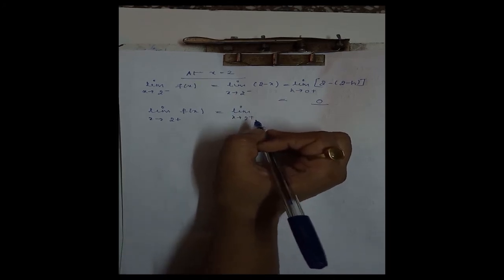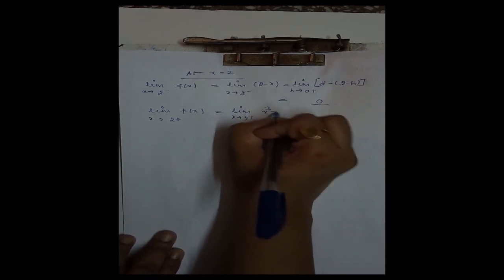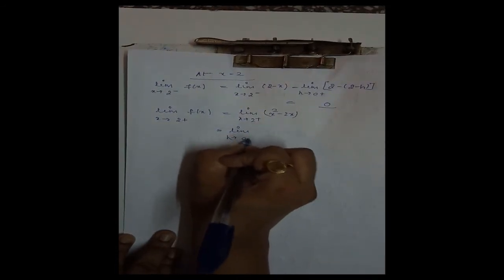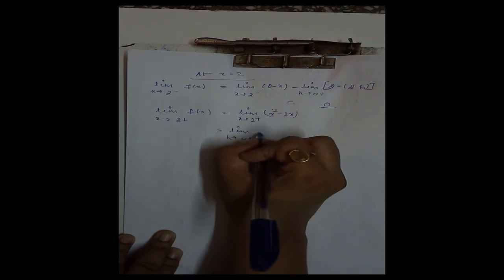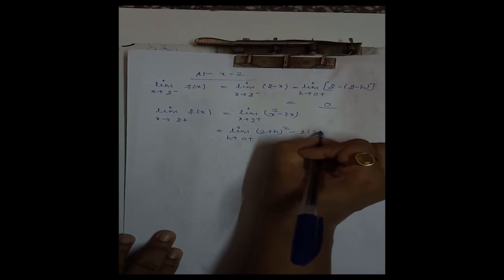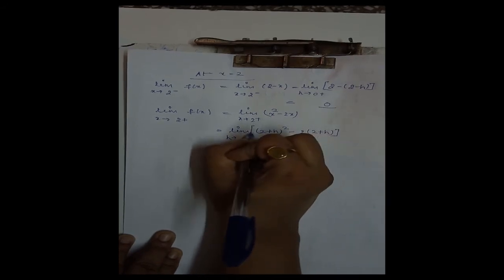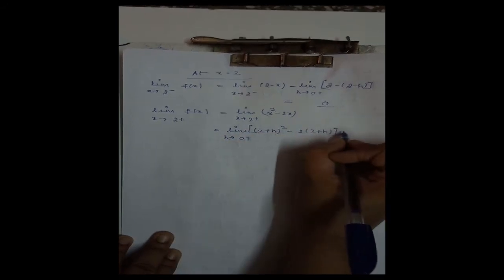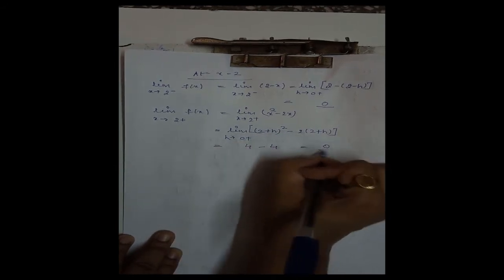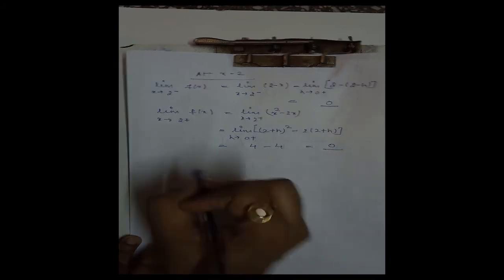Now f(x) is defined as x square minus 2x here. Now this is equal to limit h tending to 0 plus. Replace x by 2 plus h here: (2 plus h) whole square minus 2 times (2 plus h). Now this is equal to 4 minus 4, that is 0, on taking limit as h tends to 0.